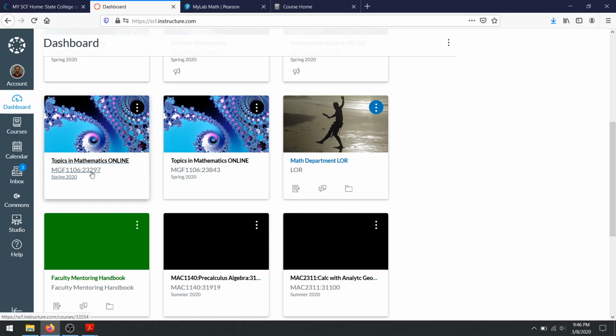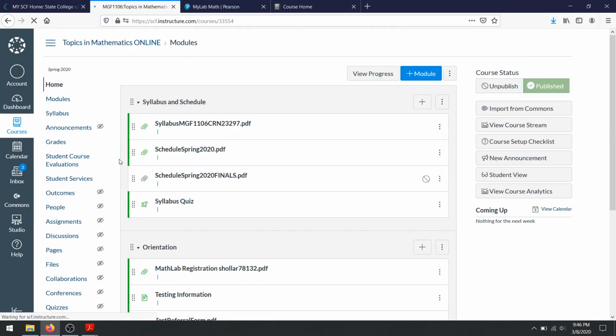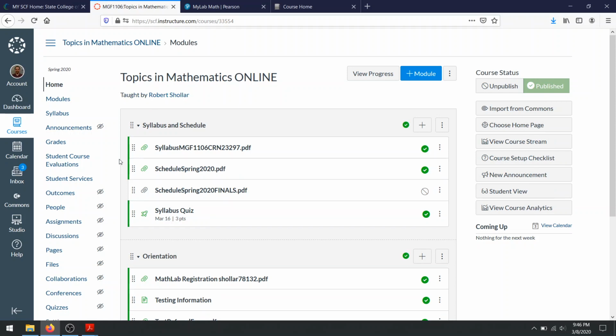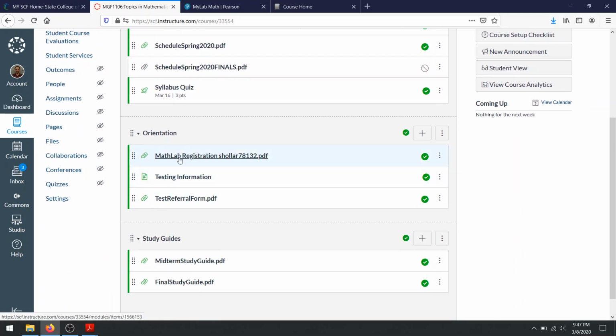So I'm going to click on this section, but the 23843 section is going to look exactly the same when you click on this course in Canvas. When you get into the course on Canvas, you'll see the home page, which is just all the modules. It has the syllabus, it has my door schedule. You can see there is a syllabus quiz that's due after the first week. It gives you some information on how to register for my math lab, which is the component we use for the homework and the video lectures and all that stuff.